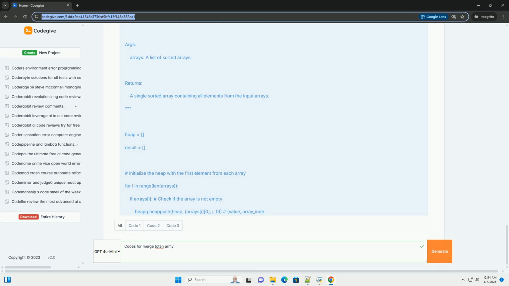merge_2_sorted_arrays. Python code. Time complexity: O(n log k), where n is the total number of elements and k is the number of arrays. The recursion divides the problem into log k levels, and at each level, we perform a merge operation that takes O(n) time. Space complexity: O(n), due to the temporary arrays created during the merge process.